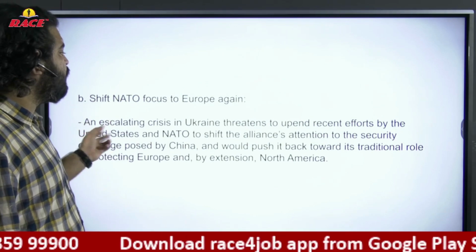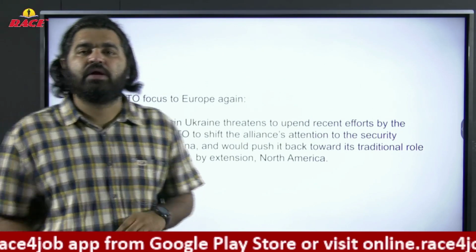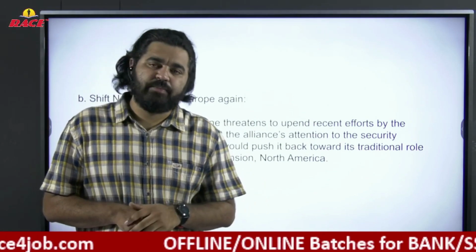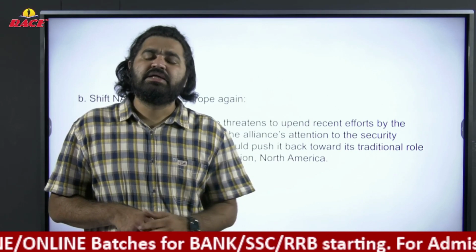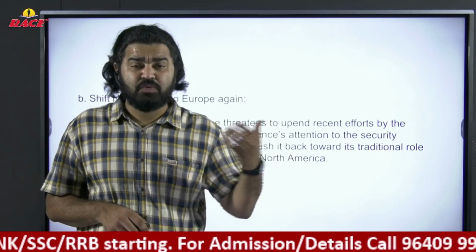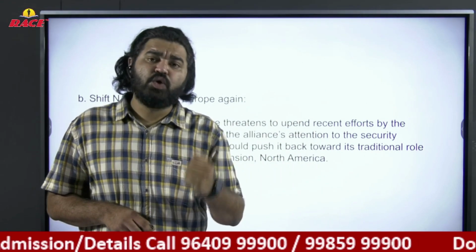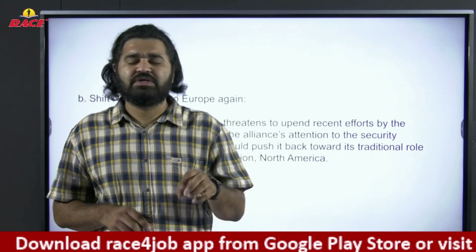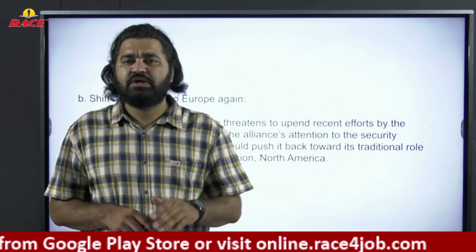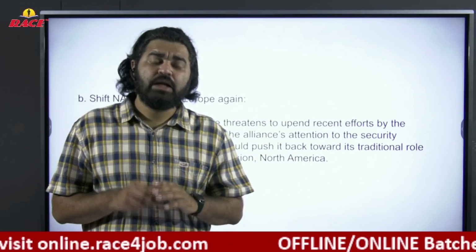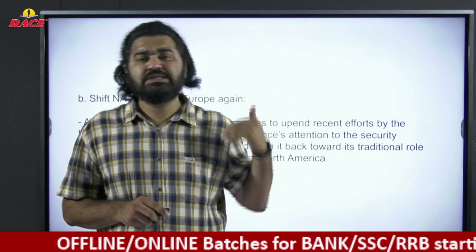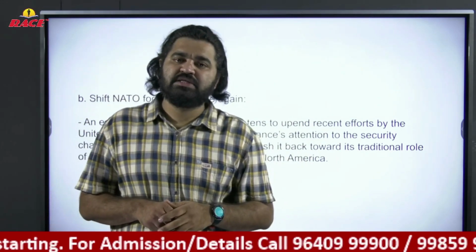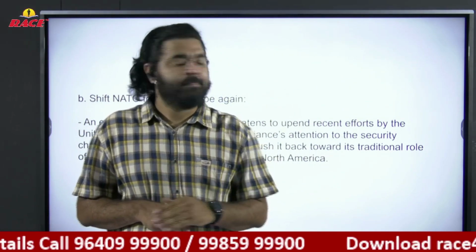Shift NATO focus to Europe again. This is one of the important problems. So what happened during Trump? NATO and other countries focused their target towards China, because China was a common enemy for these countries in terms of economy and other relations, and most importantly the Asia Pacific region. Due to all these reasons, China and the USA had some kind of issues, and they were ready to face off. But fortunately, nothing happened. Now NATO focus shifted towards Europe, in the sense of Ukraine and Russia, because this Russia-Ukraine crisis shifted the focus from China to Russia.